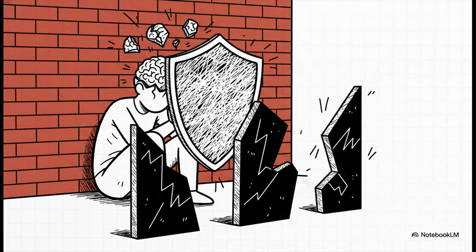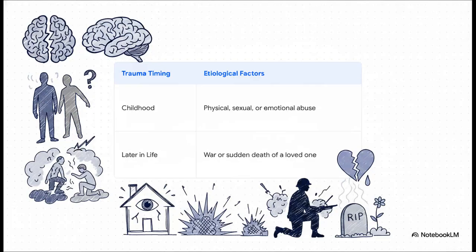Ultimately, dissociation is framed as a fundamental survival response. It is a mechanism the brain actively deploys to cope with overwhelming psychological trauma when physical escape is utterly impossible. And breaking down this etiology by the timing of the trauma reveals some very distinct patterns. The vast majority of these disorders stem from childhood, specifically chronic abuse or a highly unpredictable, frightening home environment where the developing brain literally partitions itself just to survive.